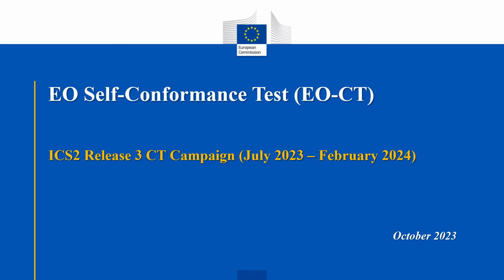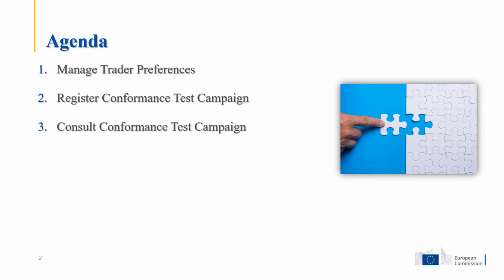Dear all, this is the online training of ICS2 Economic Operator Self-Conformance Test. This training will prepare the economic operators for the execution of the ICS2 Self-Conformance Test. This training will explain the use of the CertTrader portal for conformance testing for the following use cases: manage trader preferences, register conformance test campaign, and consult the conformance test campaign.